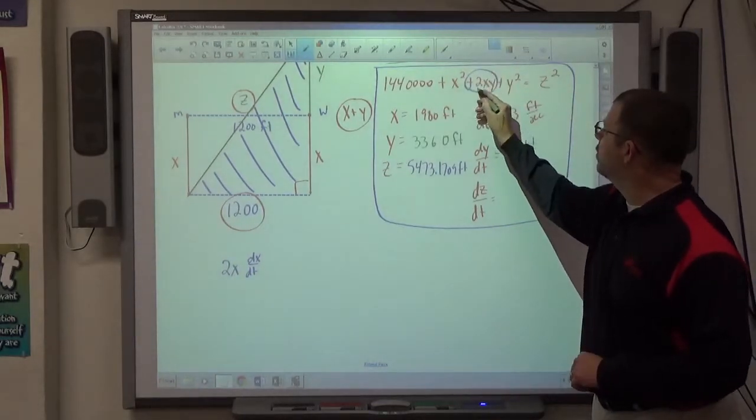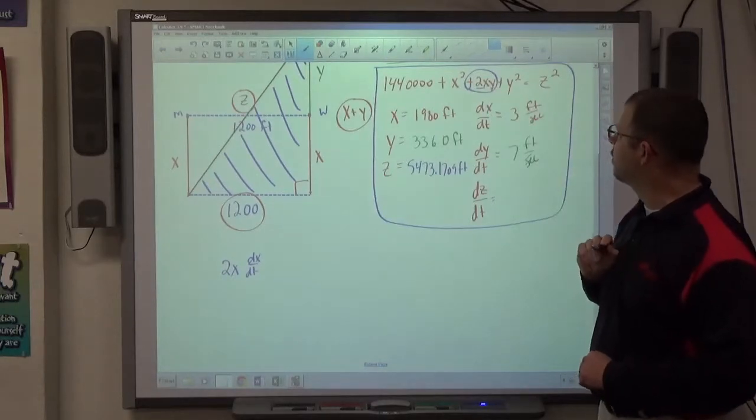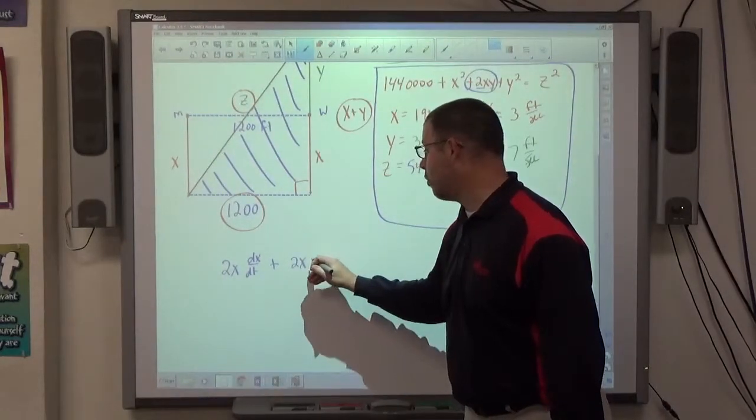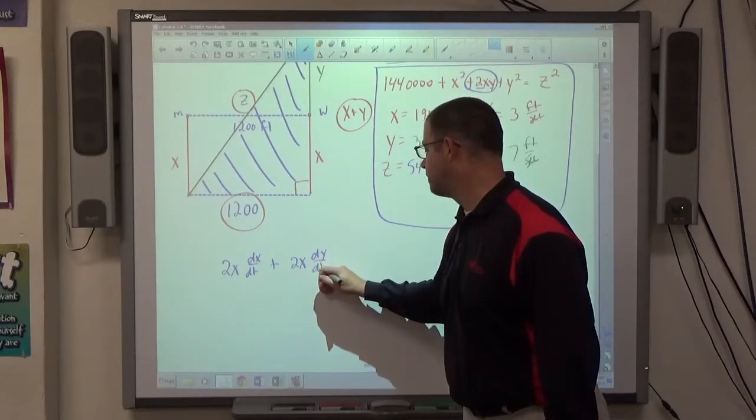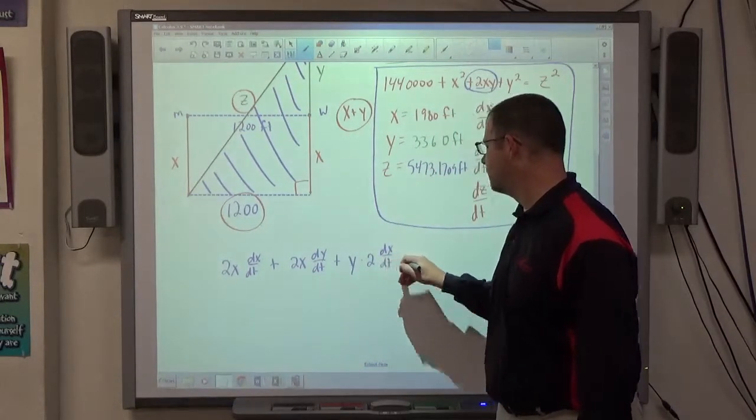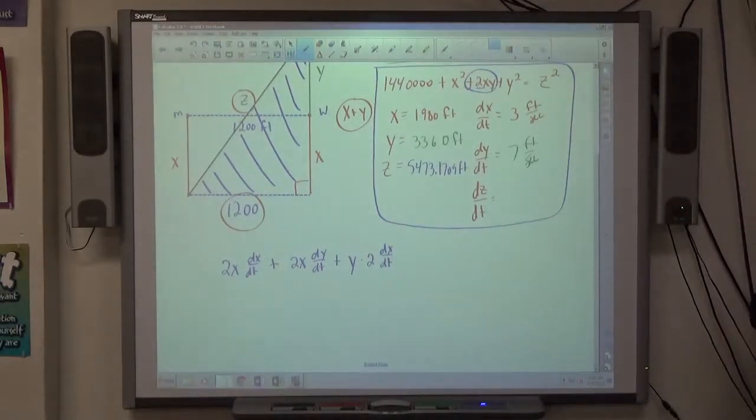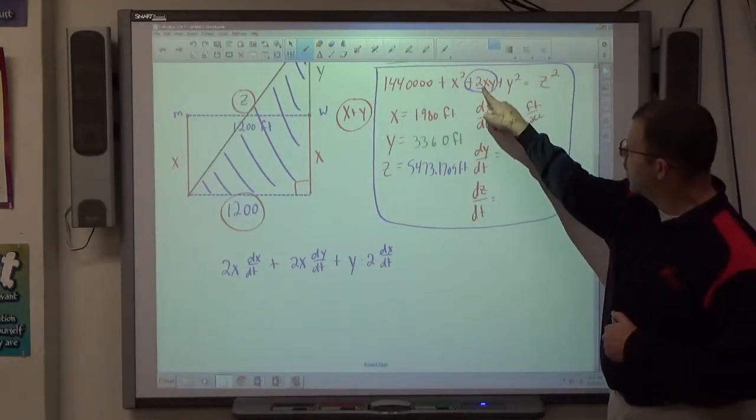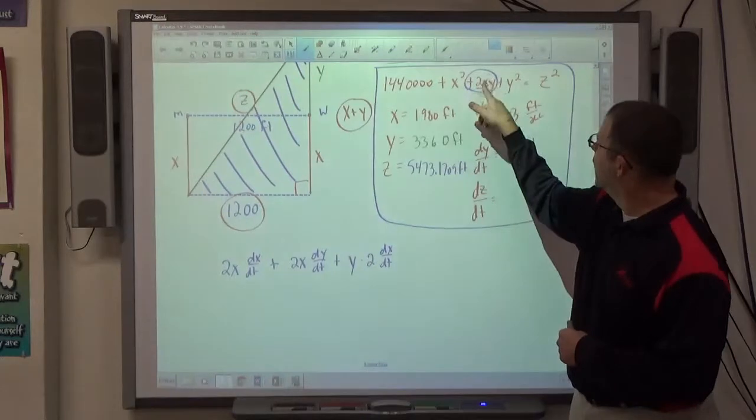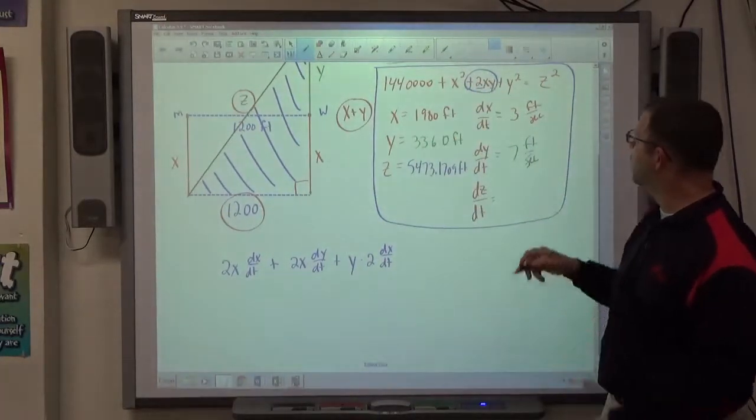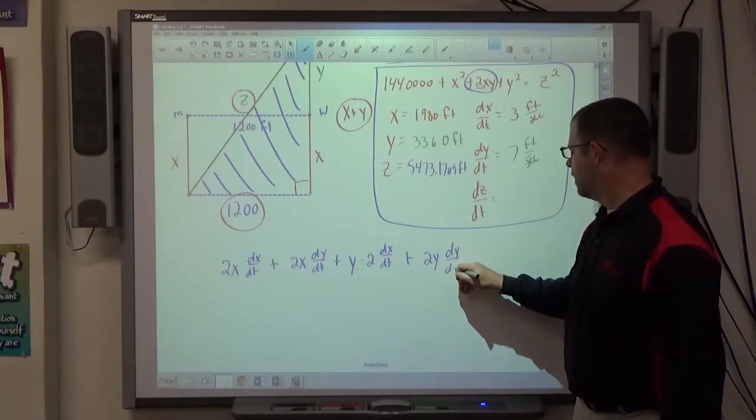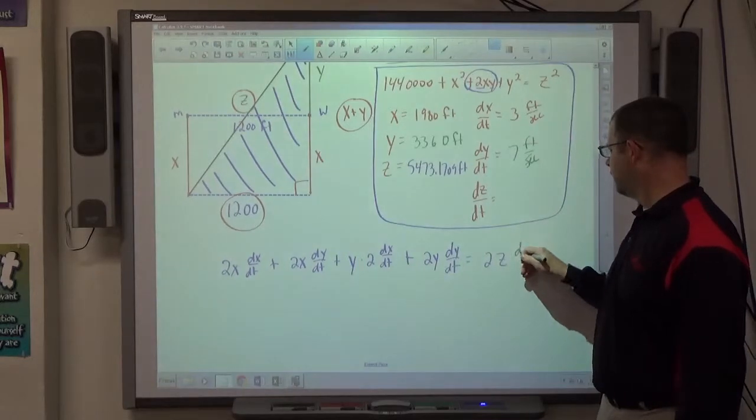2xy again is a product. I'm going to call 2x function 1 and y function 2. When I do the product rule, I get function 1 times the derivative of function 2, which is 2x times dy over dt, plus function 2, y, times the derivative of function 1, which is 2 dx over dt. Then we get 2y dy over dt, and finally equals 2z dz over dt.